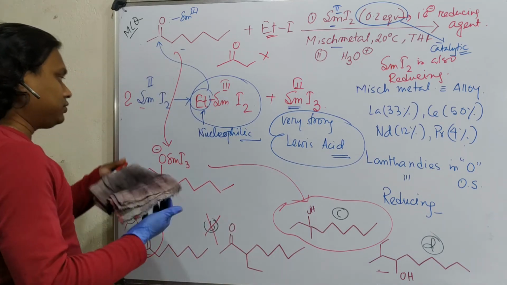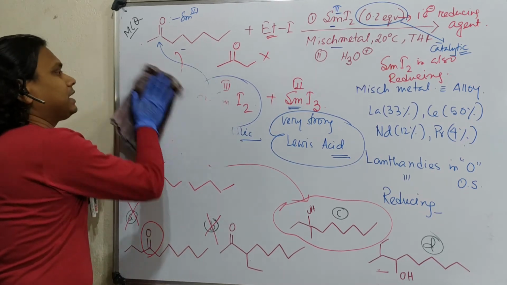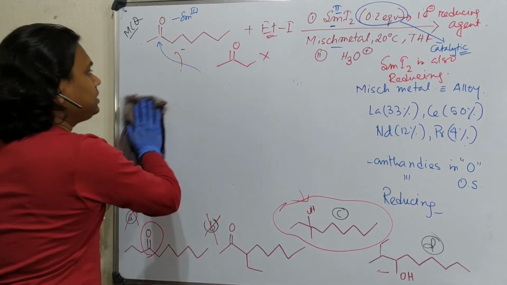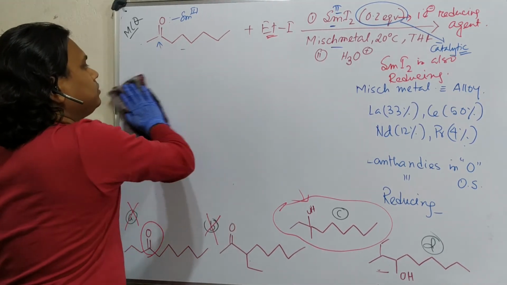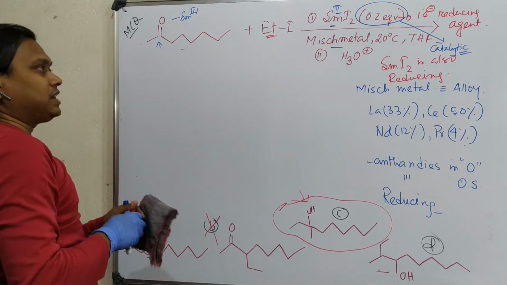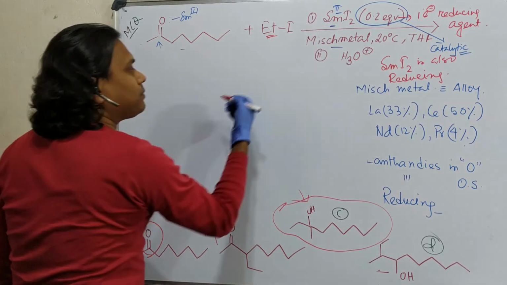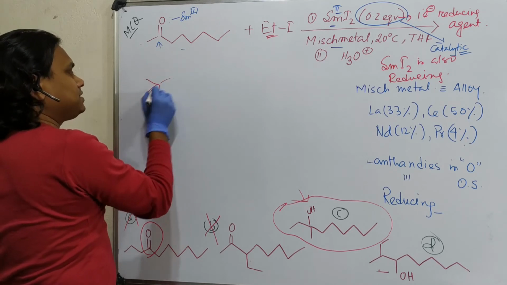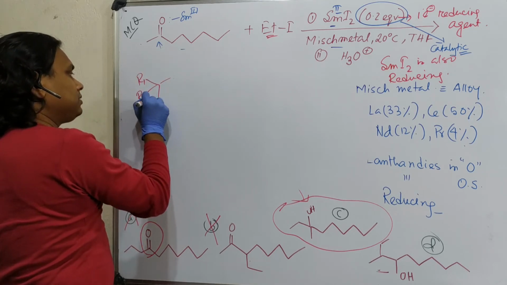Now it's time to explain how the catalytic reaction is happening. Actually, if you look at this molecule, this metal, as I told, is a reducing agent. So after consumption of 0.2 equivalent samarium iodide, what is in the reaction medium? In the reaction medium there is this tertiary alcohol.